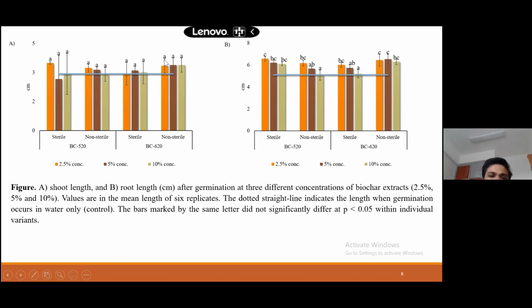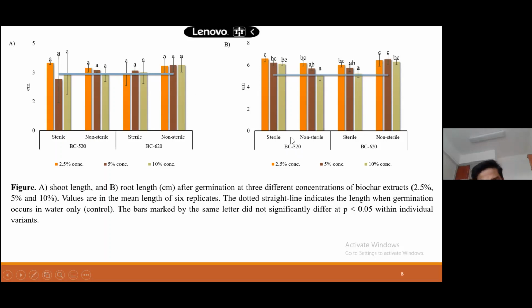So you can see non-sterile biochar, high temperature, 620 degrees Celsius. Non-sterile biochar is more or less okay. I mean, it's recommended to apply non-sterile, high temperature biochar. And also here, it's strange that we got sterile biochar for low temperature, 520.